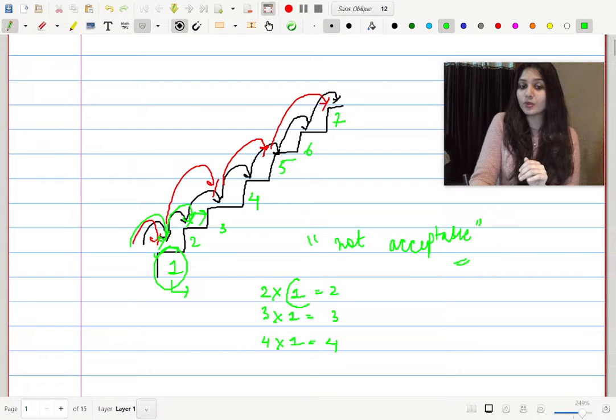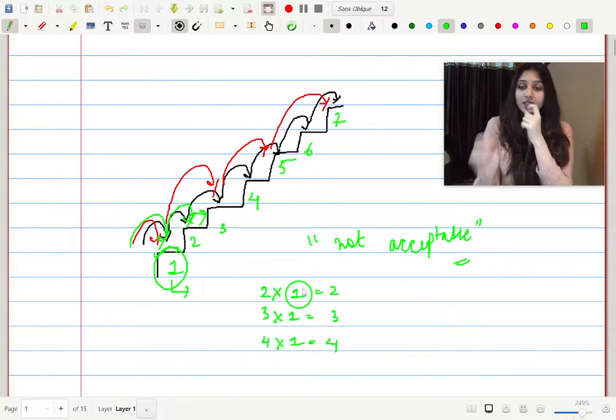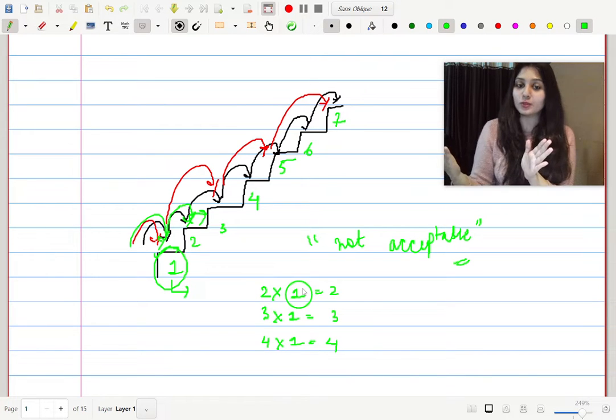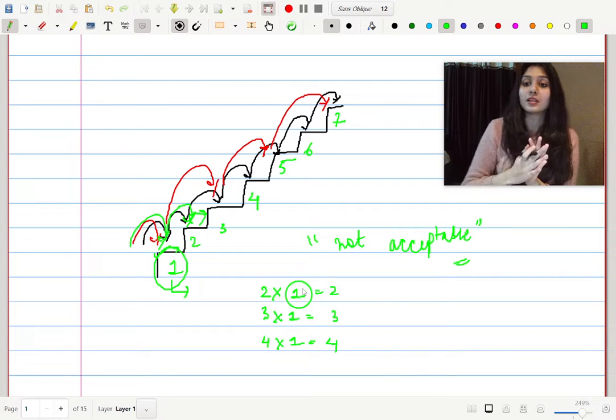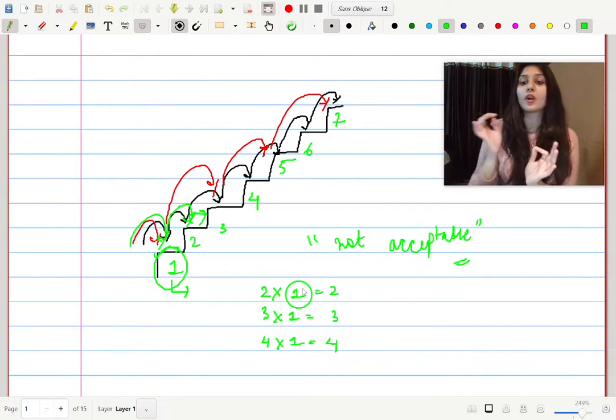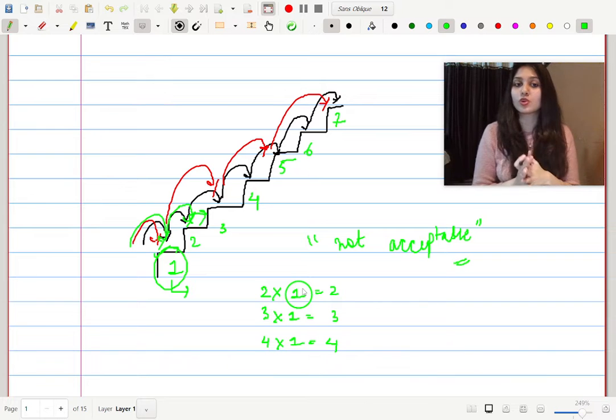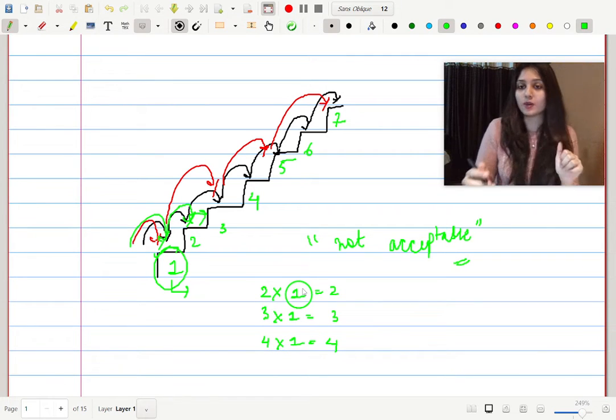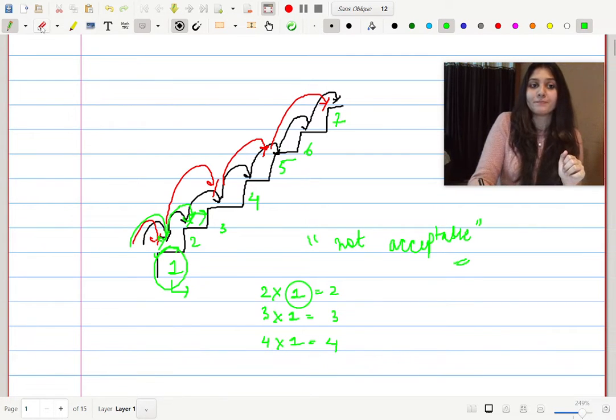So what is the basic value? 1. We defined a certain basic value of the staircase, and all the other values which come into the category of acceptable are nothing but the integral multiples of that basic value. Is it clear? So this is nothing but quantization. Here we are quantizing the staircase level and nothing else. Now we'll use this analogy in terms of the energy of light, and we'll see how that goes.